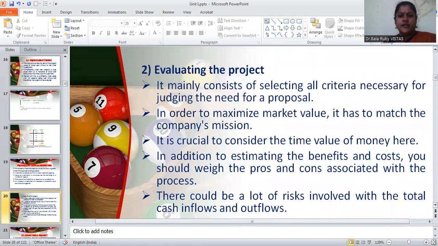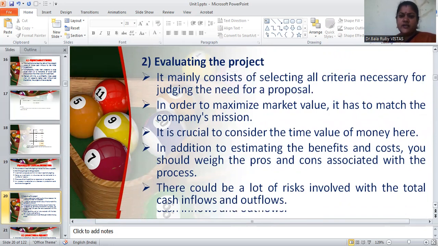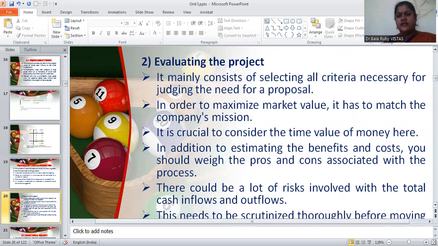Then the second process is evaluating the project. Mainly it consists of selecting all the necessary criteria for judging the need for a proposal. See what is necessary for this proposal. So we have to evaluate this selection. In order to maximize the market value, it has to match the company's mission. So it is very crucial to consider the time value of money here.